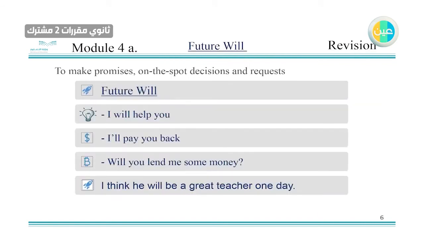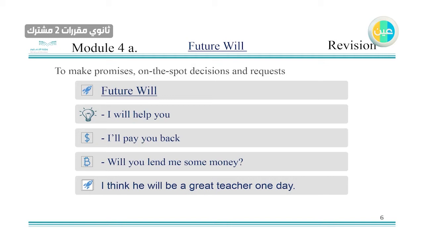Now, sometimes you use the future for different usage, like I want to make a promise, or I want to make an on-the-spot decision, or I'm requesting something, or sometimes you're predicting the future. Now, if someone asks you to, for example, match the meaning to the future, as you can see now, all of them are future tense, but they have different meaning.